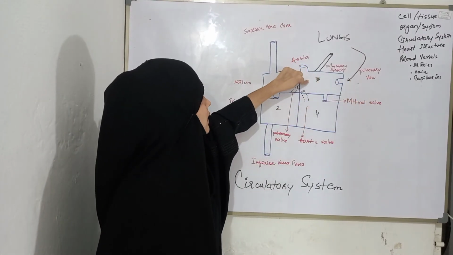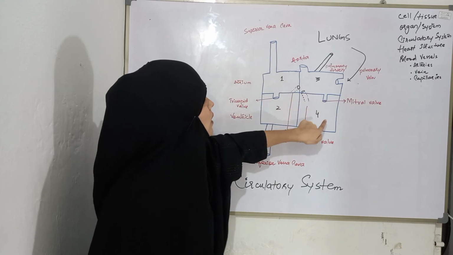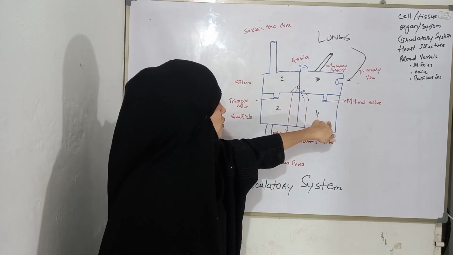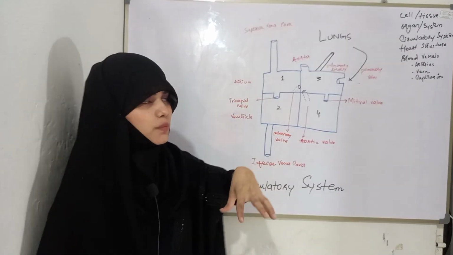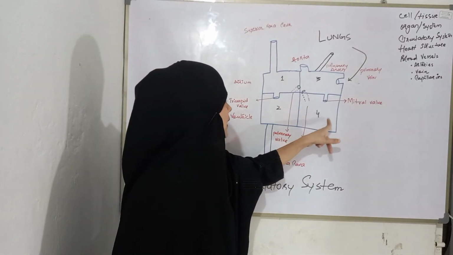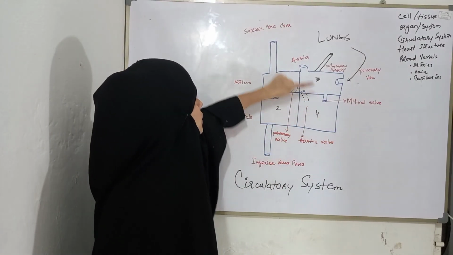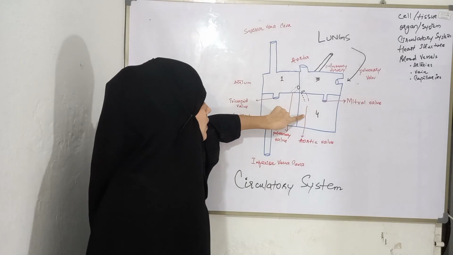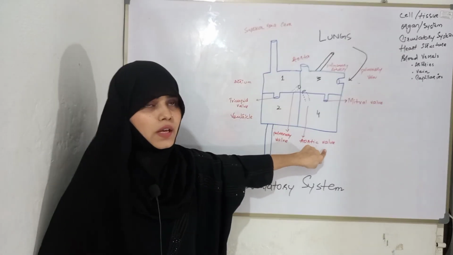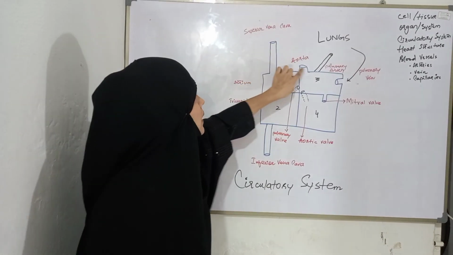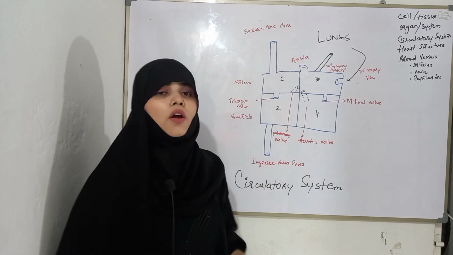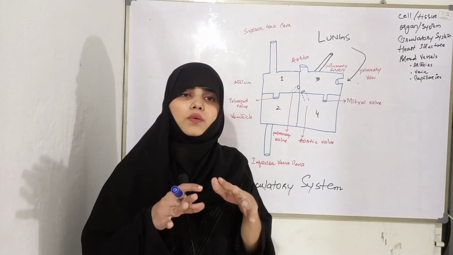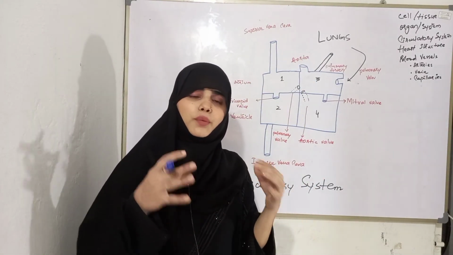Then from the left atrium, blood enters the left ventricle, the fourth chamber of the heart, and from the left ventricle, blood enters the aorta by an opening called the aortic valve, and from the aorta, blood is supplied all over the body, every cell, every part of your body.